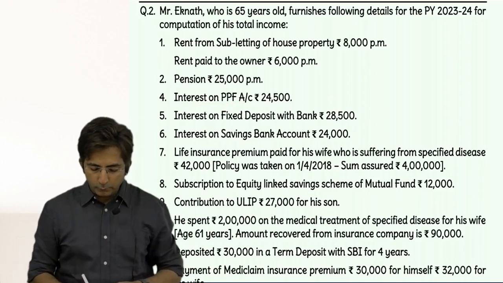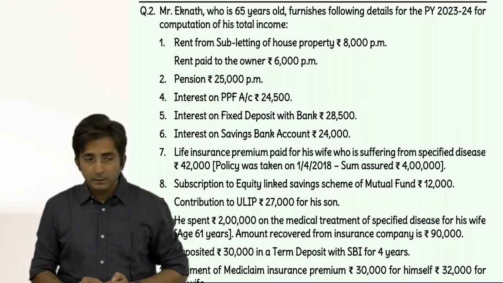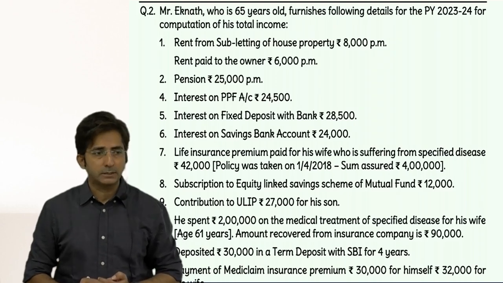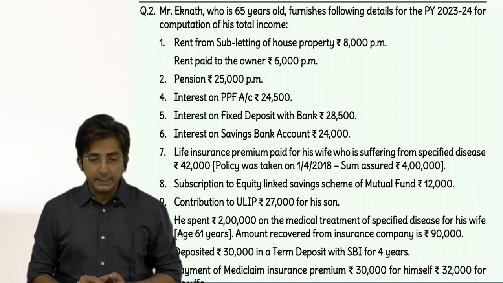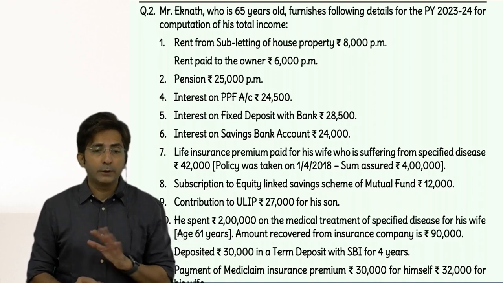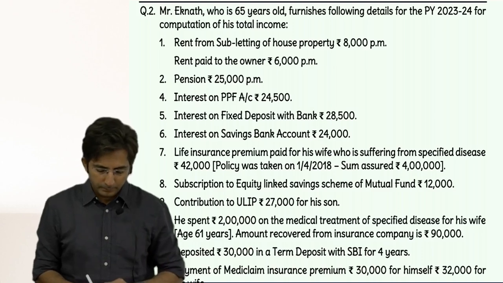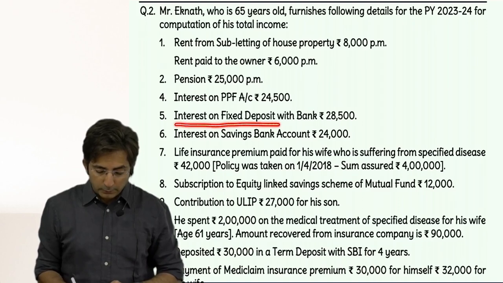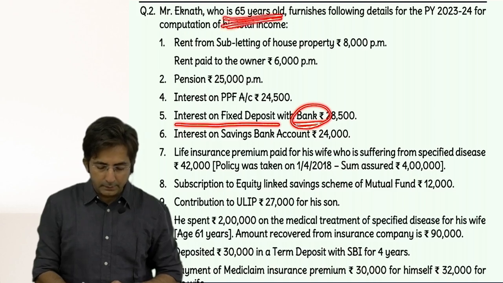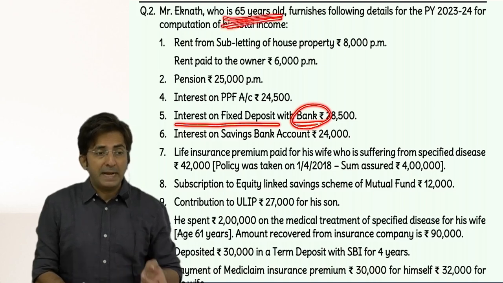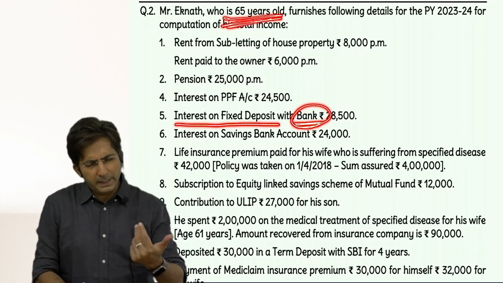Then interest on fixed deposit with bank. This is income from other source, taxable. How do you decide it is taxable? Because it doesn't fit in GPS. Not fitting in GPS means it is fully taxable. Yes, but interest on fixed deposit with bank. Whenever a senior citizen receives interest from bank or post office, it can be any account.